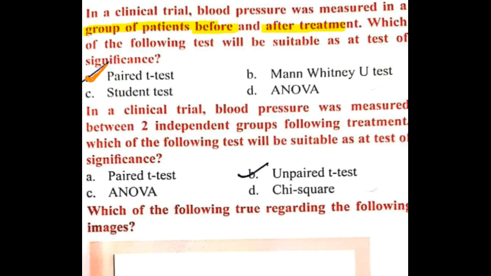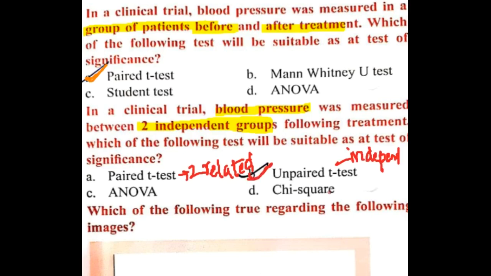Then next question. In a clinical trial, blood pressure was measured in two independent groups following the treatment. Which of the following will be a suitable test? If the two groups are related, then it is a paired t-test. If two groups are independent, then it is an unpaired t-test.